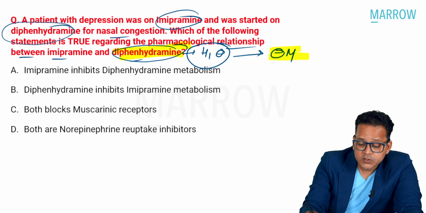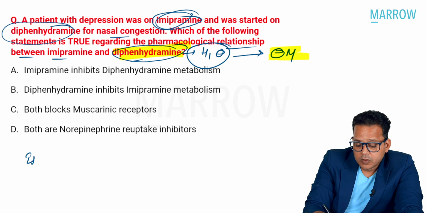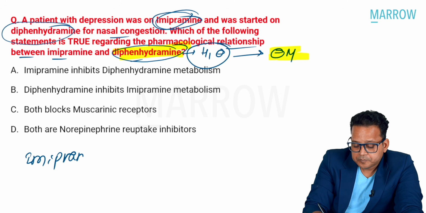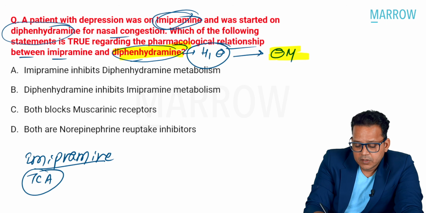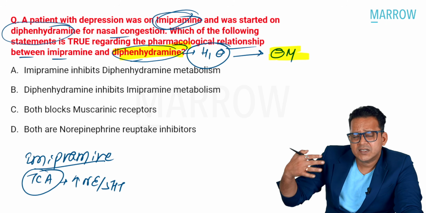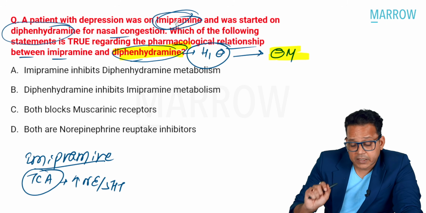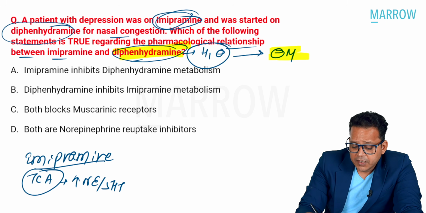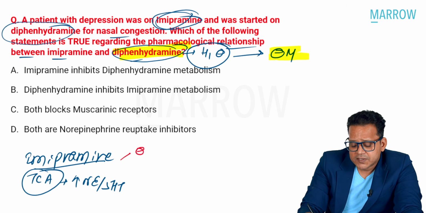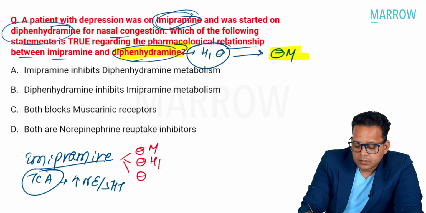Now let us talk about imipramine. Imipramine is a tricyclic antidepressant which increases norepinephrine and serotonin by blocking their reuptake. It is a very good antidepressant, but the problem is imipramine blocks a bunch of receptors like muscarinic, H1, 5-HT, alpha-1.